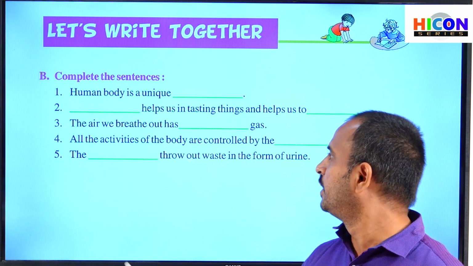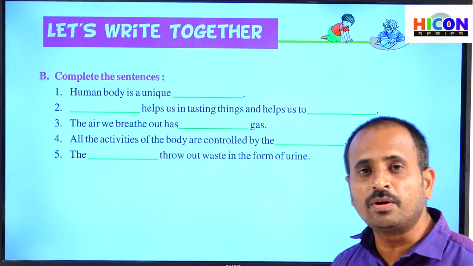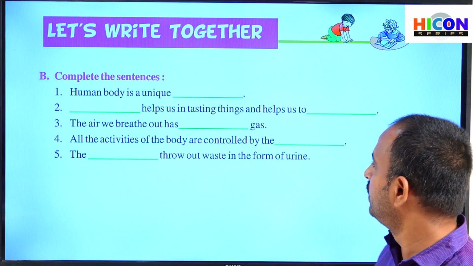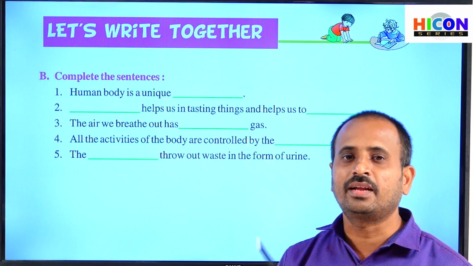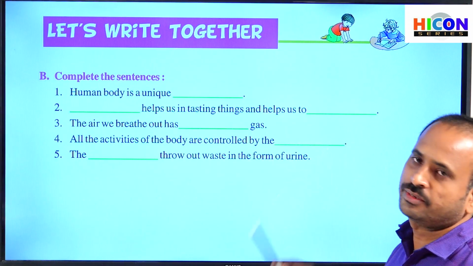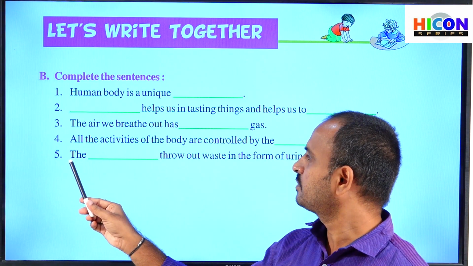Yes, very good. Nervous system. Write nervous system in the fourth blank. The correct answer for the fourth sentence is nervous system. Next, children, read the fifth sentence.